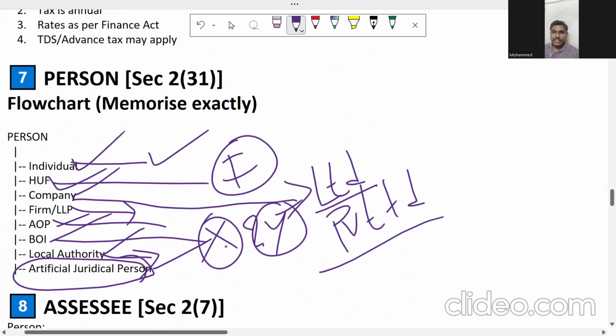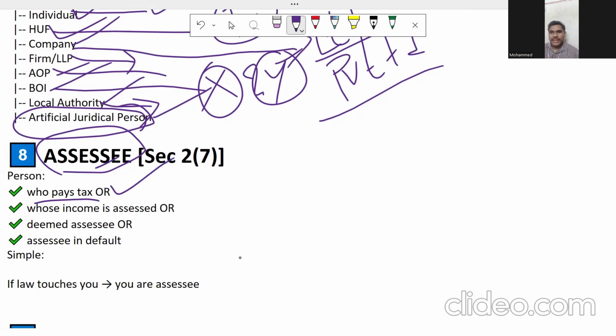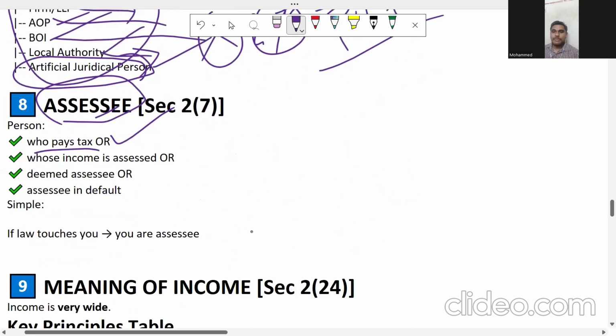Okay. Next, I'm going to discuss the important definition of assessee. This is a terminology you're going to write. Who is an assessee? An assessee is nothing but one who pays tax. Who pays tax? Whichever persons I discussed in the person definition, all these persons are liable to pay the tax.